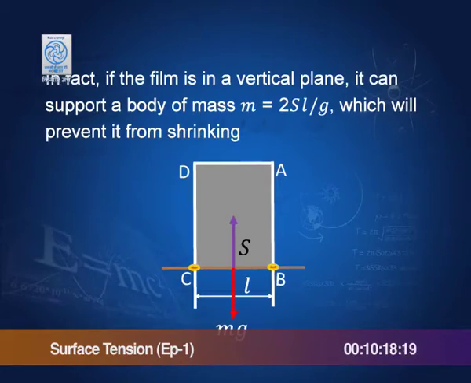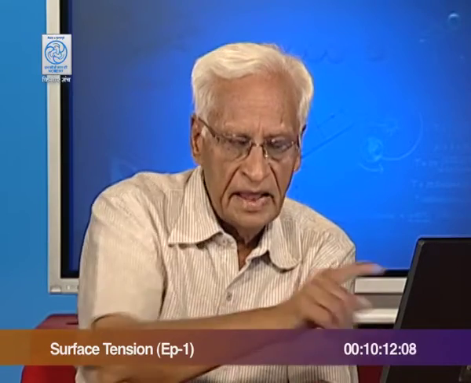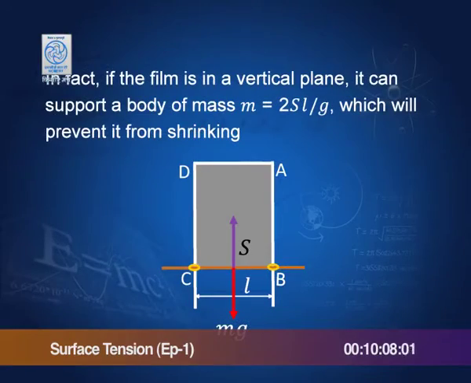In fact, you can do this experiment, you can make this frame vertical and then you can support a weight m g, which will keep the film in equilibrium, and this weight is m g equal to 2 S L. Therefore, the mass of the body that is supported is 2 S L by g.